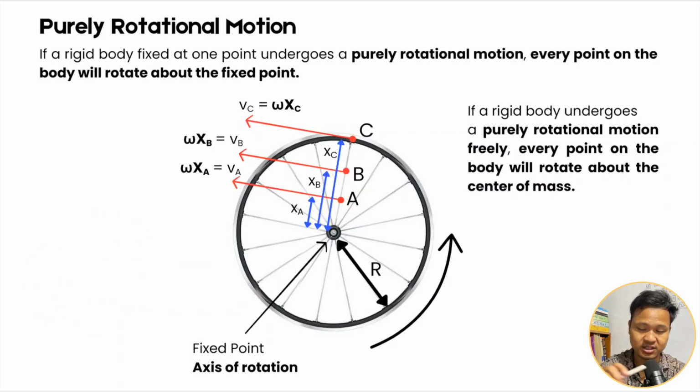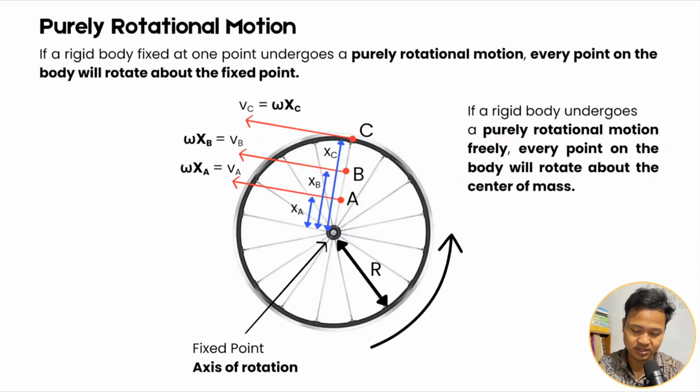Okay, so in that type of motion, okay, fixed point. So if a rigid body undergoes purely rotational motion, freely, purely rotational, every point will rotate about the center of mass. Okay, so just remember that point.